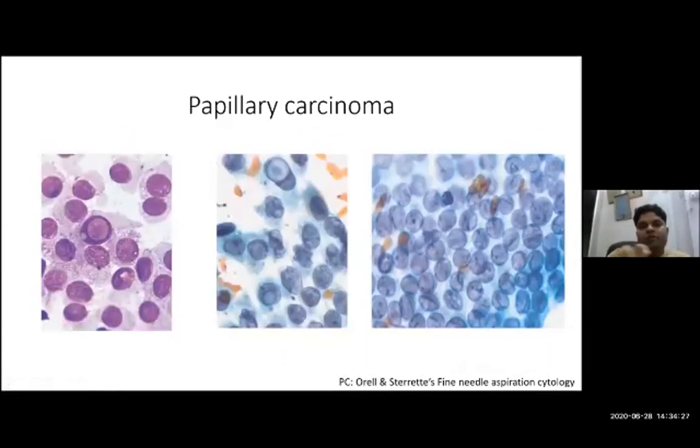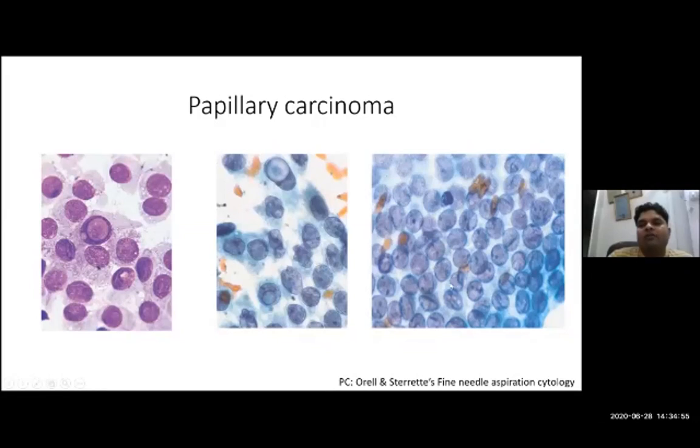If we talk about some nuclear features which are very characteristic of papillary carcinoma thyroid, the first one is intranuclear inclusion. You can see inside the nucleus there is some inclusion-like structure. This is intranuclear inclusion, this is MGG stain. This is PAP stain. In PAP stain, you can very well see intranuclear inclusions.